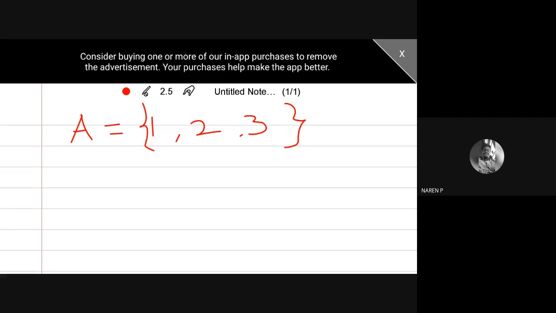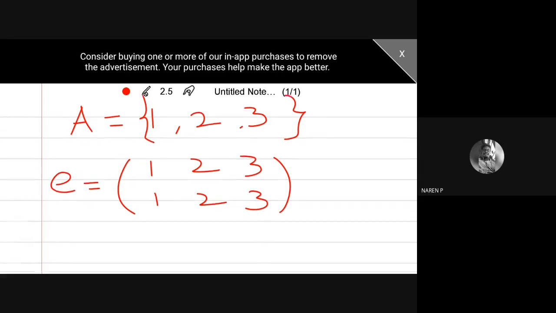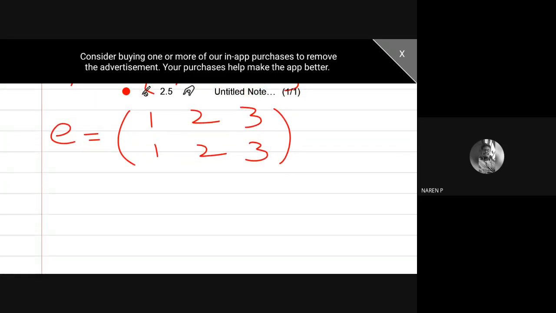The first permutation I choose is the identity permutation, say E: 1, 2, 3. That means 1 maps onto 1, 2 maps onto 2, 3 maps onto 3. In any way you can choose the next permutation. There is no restriction on selecting the next permutation. I know that there are 6 different permutations.